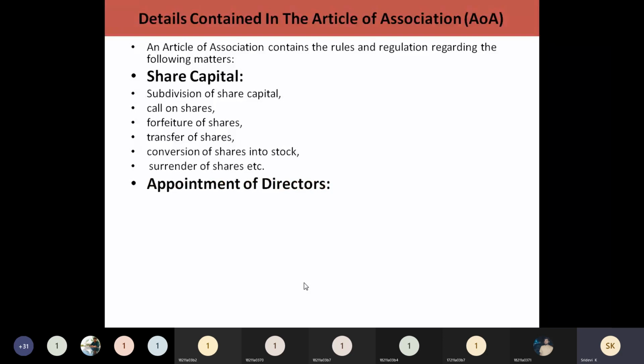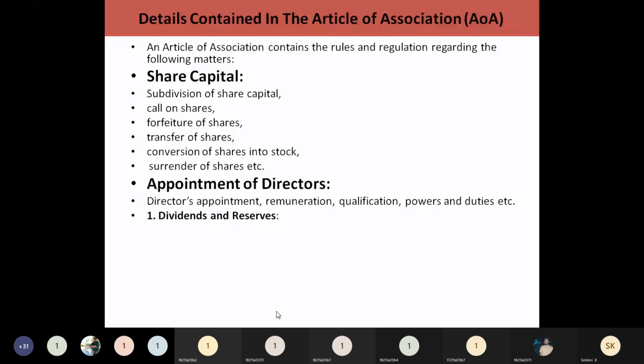In case any person, even though he is a shareholder, wants to surrender his shares to the company, what are the rules and regulations he has to follow? That you have to mention in this. For everything you need to frame the rules and regulations. Even for appointment of directors, how you are going to appoint them, what remuneration you are going to fix, qualification, powers, duties, etc.